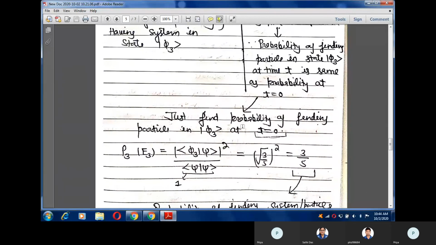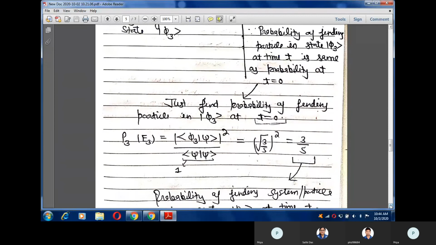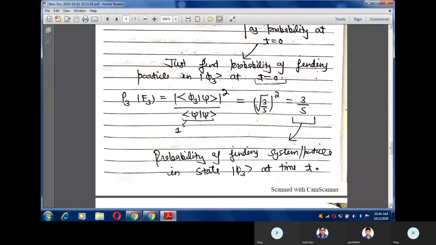You just have to find the probability of finding the system in state phi 3 at time t equals 0. You can find the probability of finding the particle in state phi 3 by this formula, and as our state is already normalized, you can place the denominator equal to 1 and you will get 3 by 5. So this is the probability of finding the system in state phi 3 at time t.